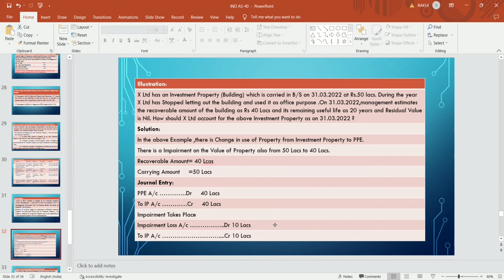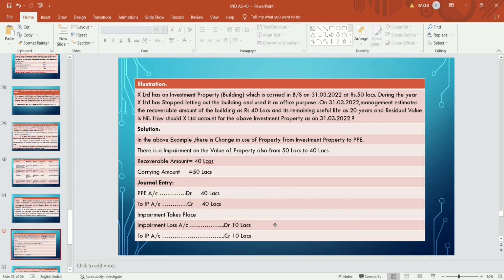How should X Limited account for the above investment property as on 31st March 2022? You can understand that firstly it is an investment property, then it becomes property, plant and equipment. There is a change in use of the property from investment property to PPE.